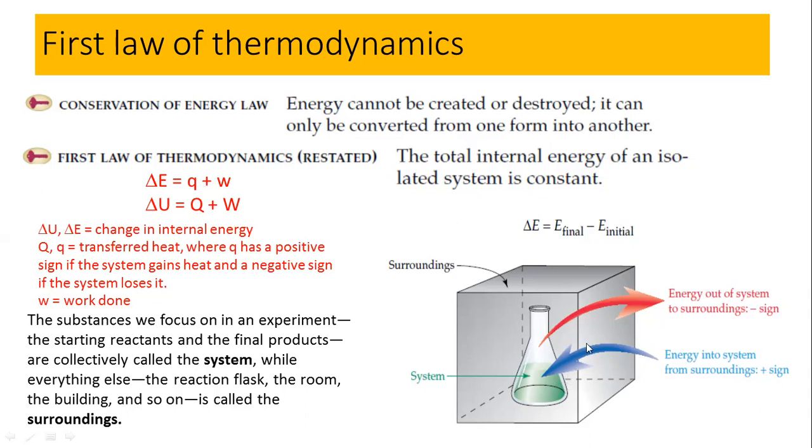And vice versa, if energy is released from the system, then the sign of Q will be minus, and it is given over here, and I have explained it in this diagram. So you must remember the conditions for the positive sign and the negative sign, that is, energy into the system or energy out of the system. And this is the work done. In a later slide, I will explain in detail how you can calculate the work in case of expansion or contraction according to the first law of thermodynamics.